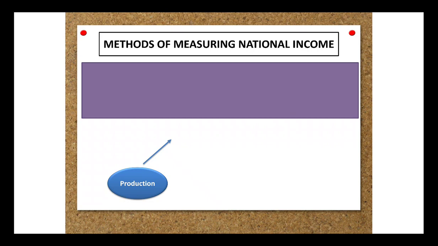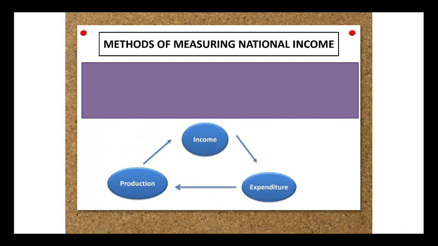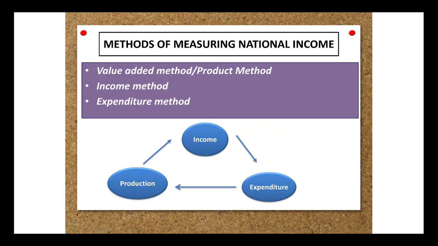Now, as I told you earlier, there are 3 kinds of methods that we will be discussing, and the first one is your value added or product method, the second is your income method, and the third is your expenditure method. Now, why these 3 methods are there? See, first the economy produces, as we did in the circular flow, if we can recall.